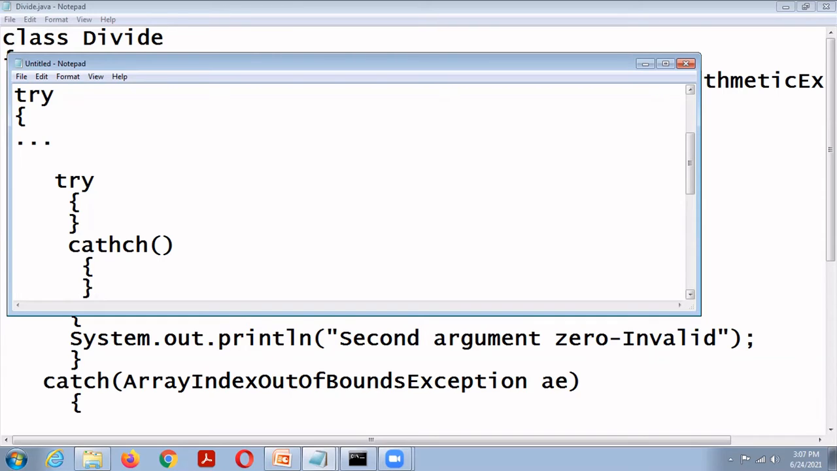We can include one try statement within another try statement. Then, Java's built-in exceptions.